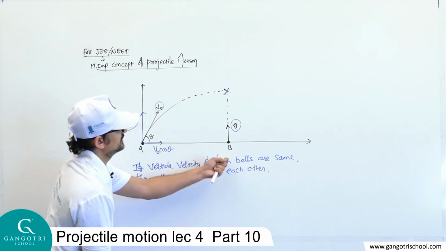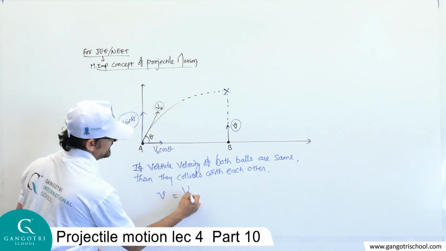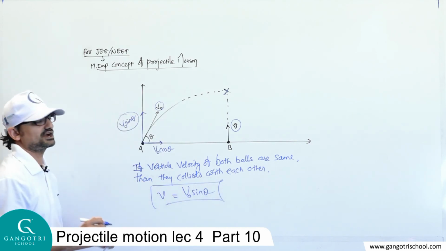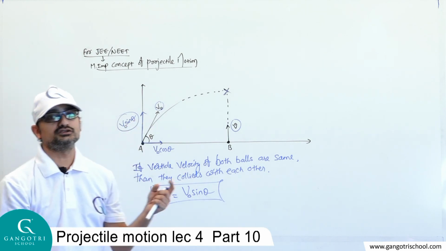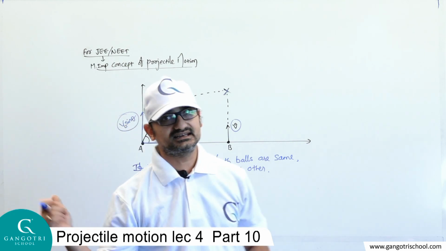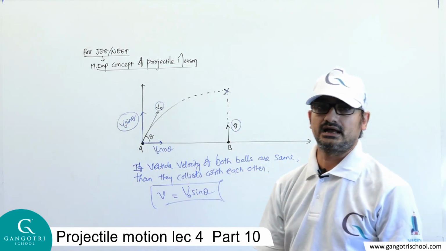It means that v is the vertical velocity of this ball and v0 sin theta is the vertical velocity of this ball. If the vertical velocities become equal, then and only then will these two balls collide with each other. So this is also one interesting point that you should remember for a few MCQs of projectile motion.